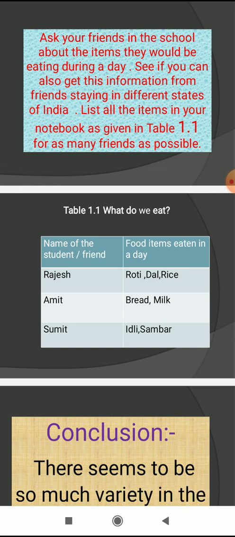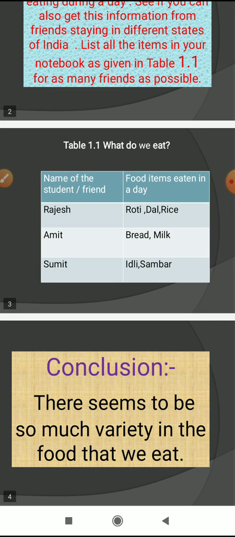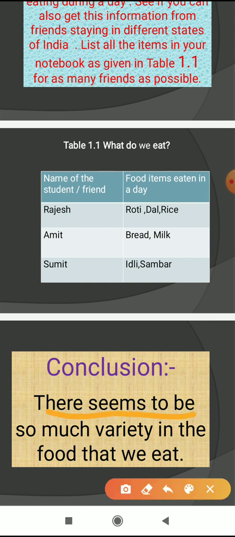So from this activity, what is your conclusion? What is the conclusion that you have to write? If you observe, you come to know that there seems to be so much variety in the food that we eat.